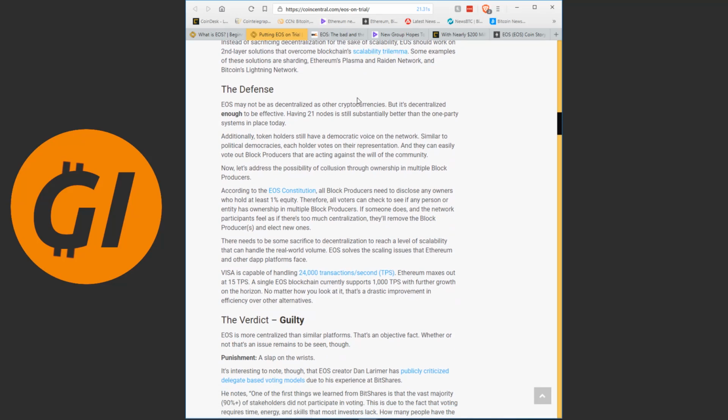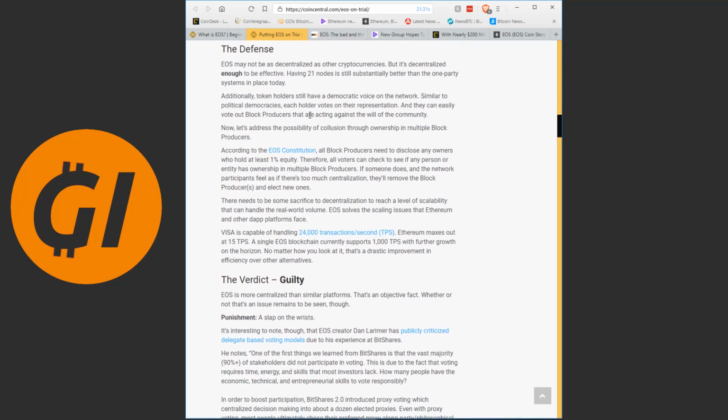The defense: EOS may not be as decentralized as other cryptocurrencies, but it's decentralized enough to be effective. 21 nodes is still better than the one-party systems in place today, where one bank or one country is the only party that controls everything. Additionally, token holders still have a democratic voice. Similar to political democracies, each holder votes on their representation, and they can easily vote out block producers that are acting against the will of the community.